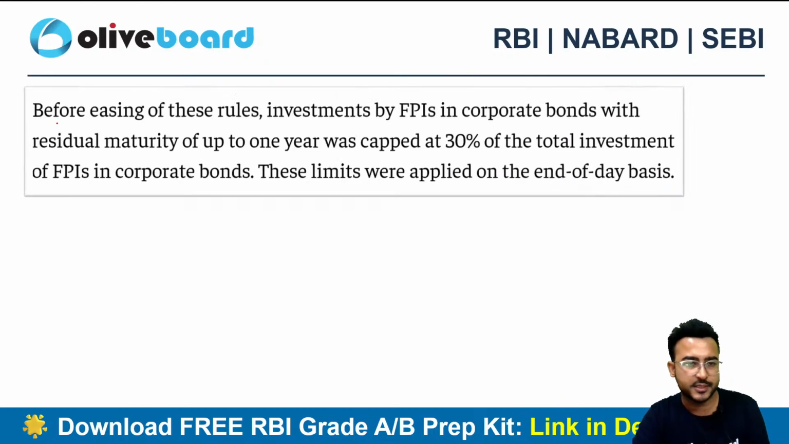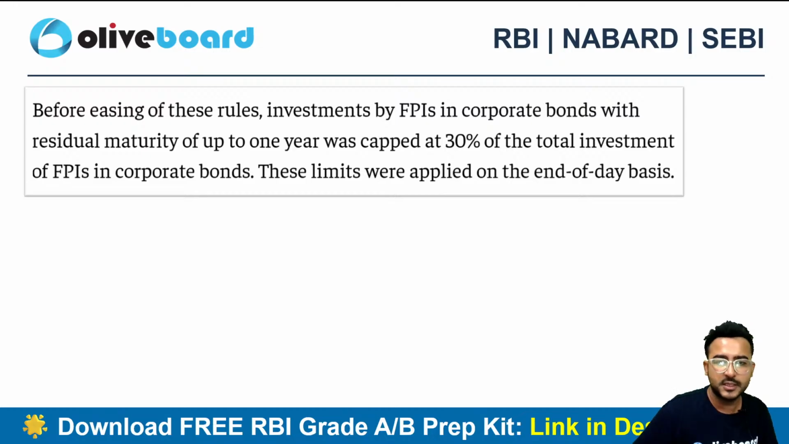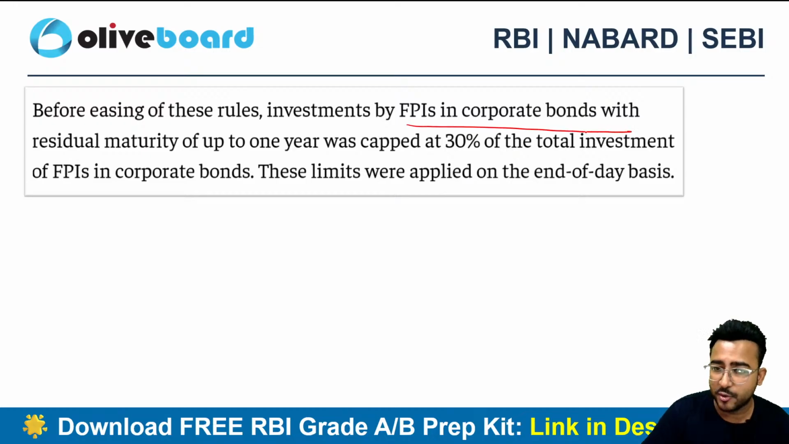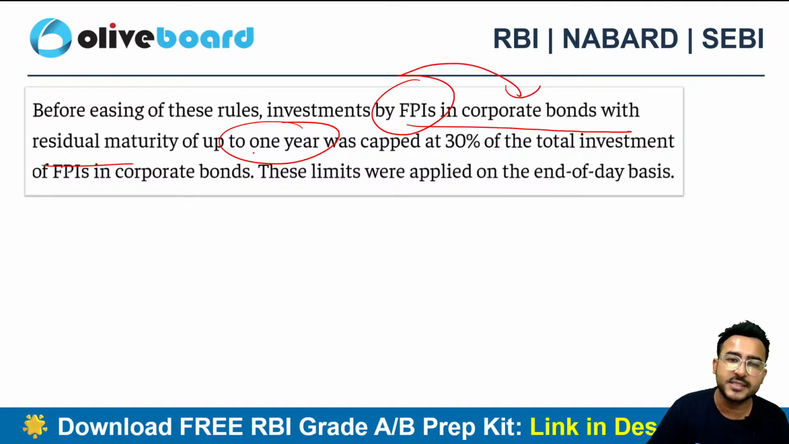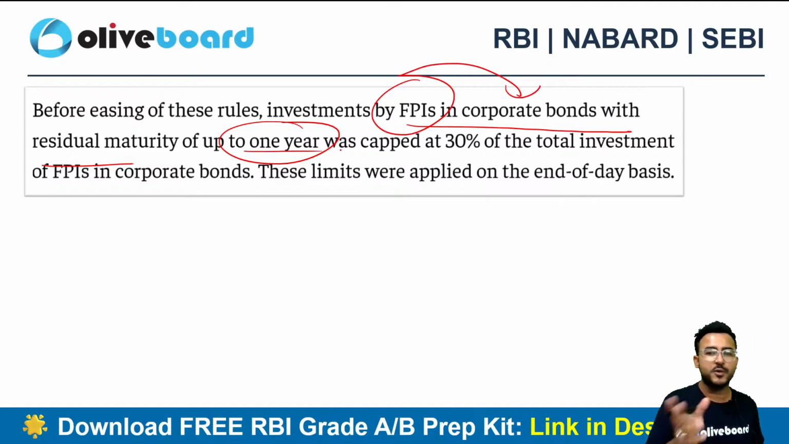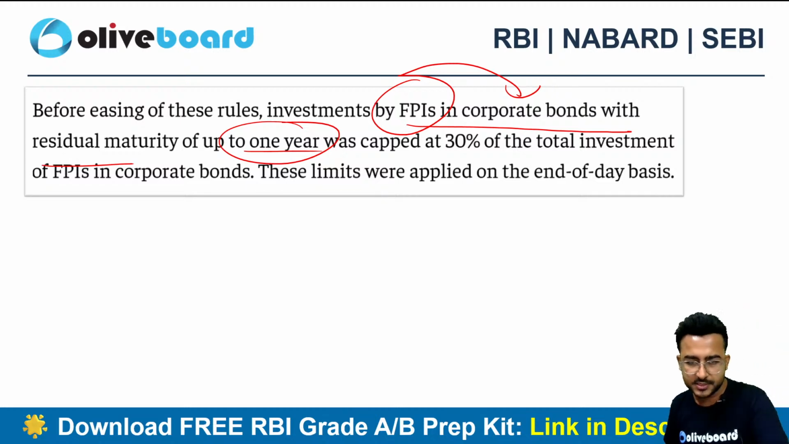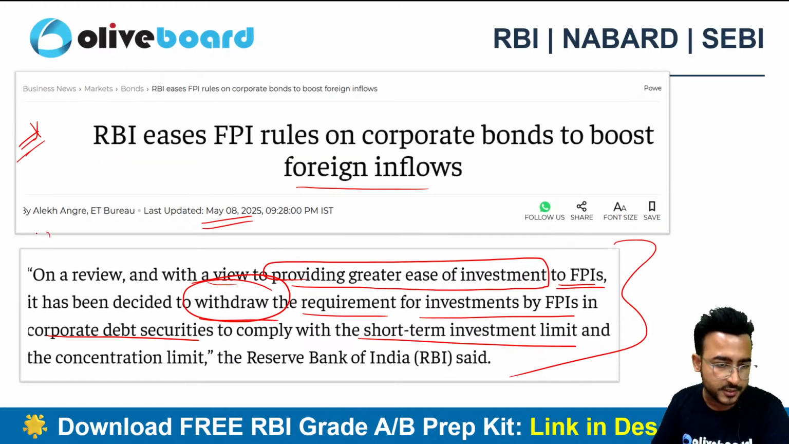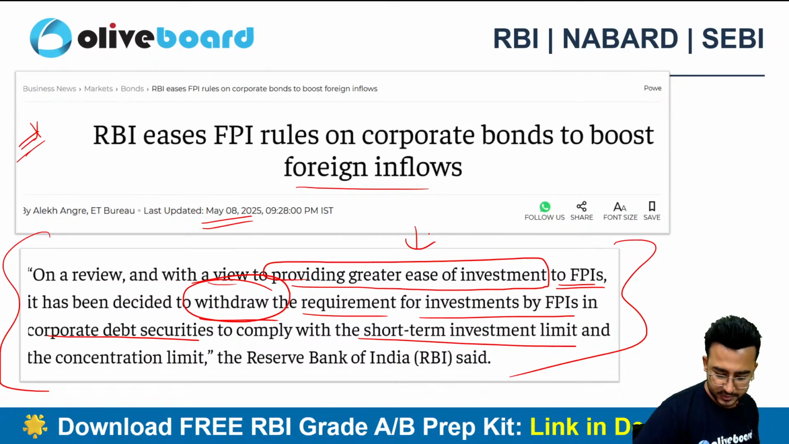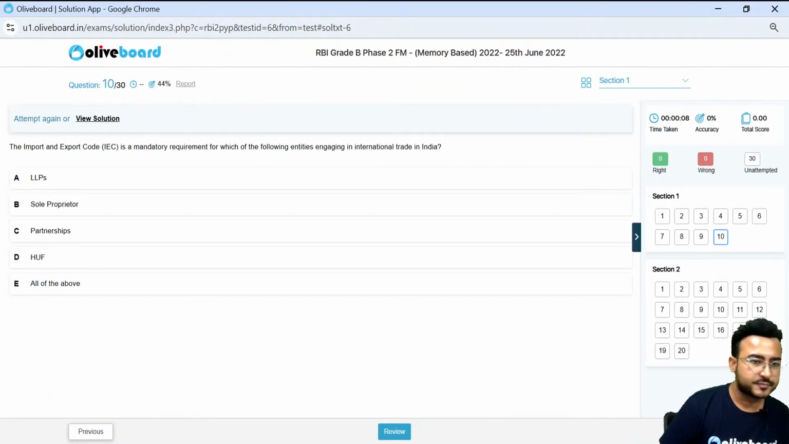We have already covered this particular news in the finance current affairs session. Before easing these rules, investment made by the FPI in corporate bonds with residual maturity up to 1 year, if you are an FPI investing in corporate bonds and the residual period is less than 1 year, was capped at 30%. Earlier it was capped at 30%, right? As of now, they have withdrawn this just to boost the inflows. For providing greater ease of investment and to boost the foreign inflows here, they have removed that.